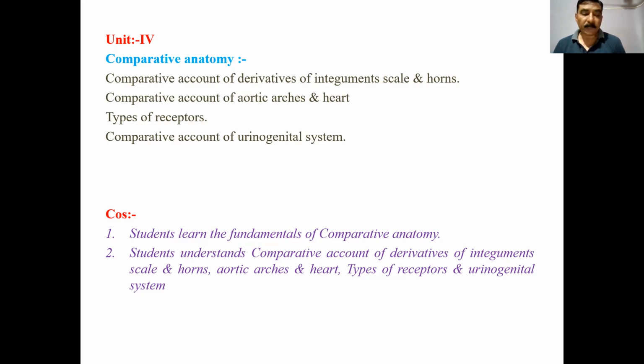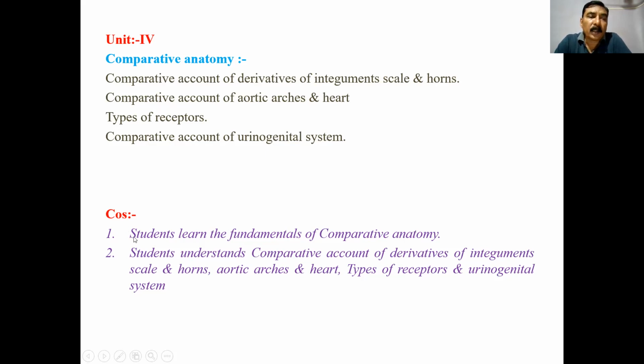Then the presence of uterus, particularly duplex uterus, bipartite uterus, bicornuate uterus, then simple uterus. This is also developing in the mammal. So all these comparative accounts favor what kind of changes occur during evolution: integument, scale and horn, comparative account of aortic arches and the heart, types of receptors, comparative account of urinogenital system, how it is developing, that is important.